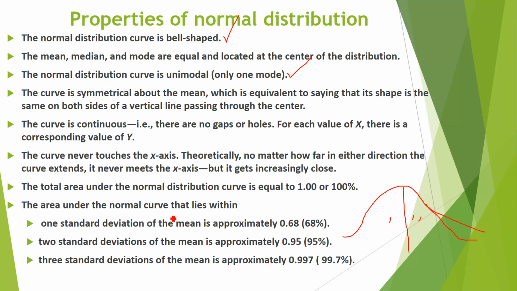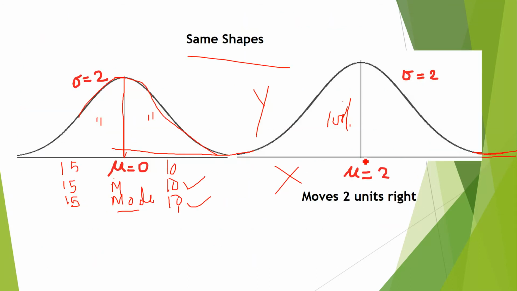The area under the normal curve that lies within one standard deviation, see now, here mu is equal to 0. On the right side we have 1, 2, and 3. Similarly, on the left-hand side we have -1, -2, and -3. So these are the standard deviations. If we have 1 standard deviation, it means the data is mu plus 1.